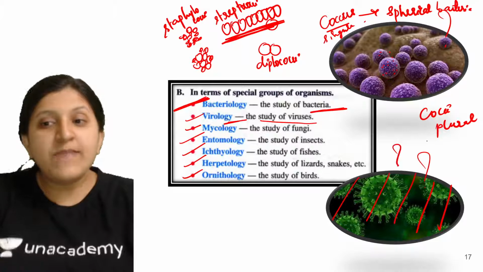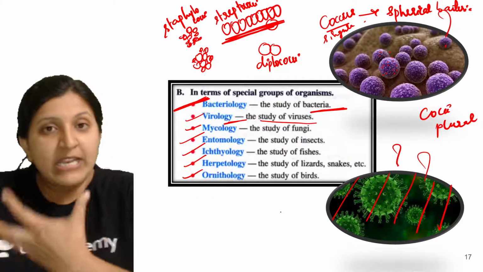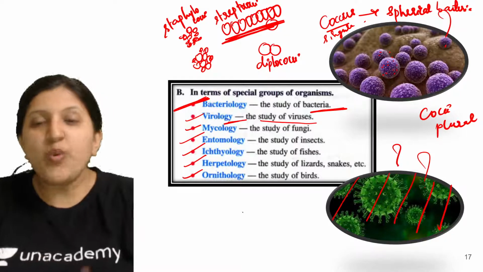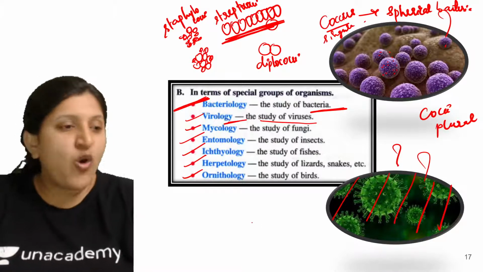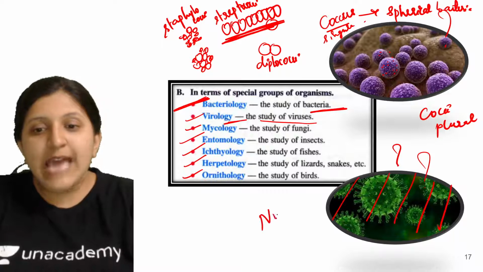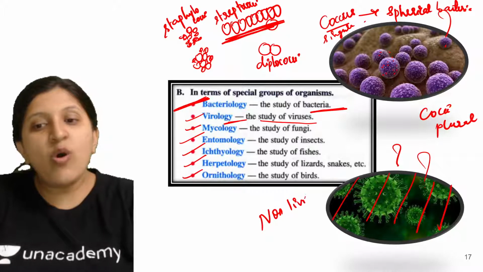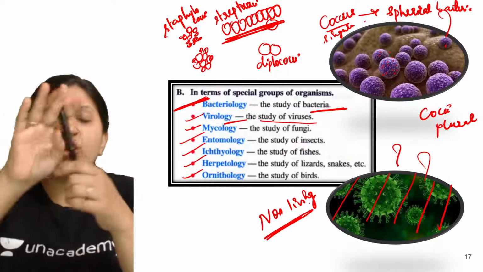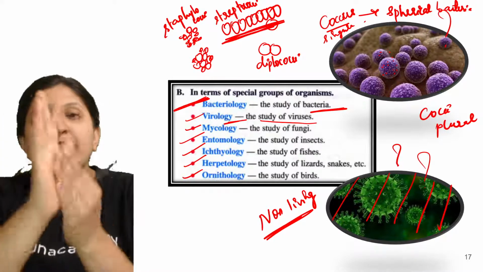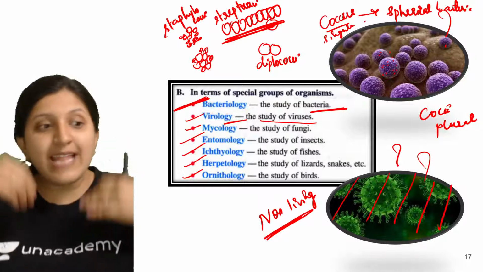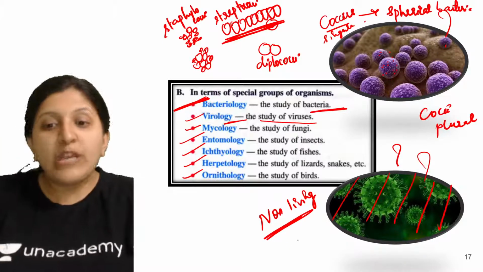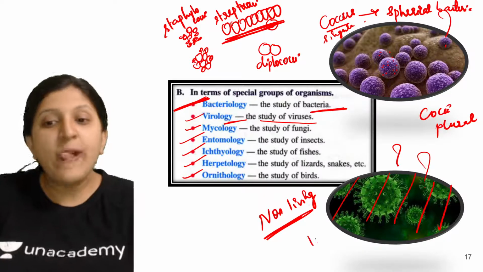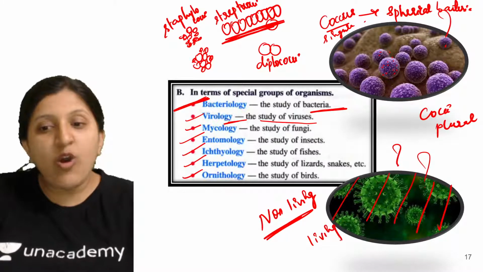Why? Because when it is outside, let's say here on the table, on a non-living thing, it will behave as a non-living organism. Let's say it is on this pen, or maybe on my hand. When it gets inside the body, it will take over the mechanism of our body cell, and it will act as a living organism.